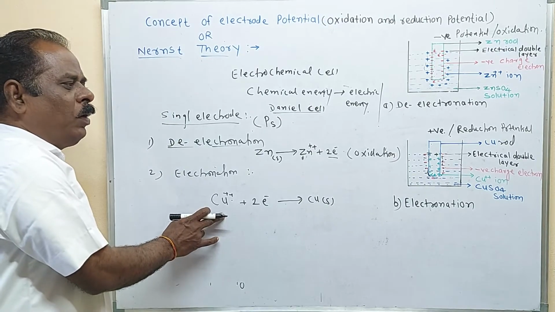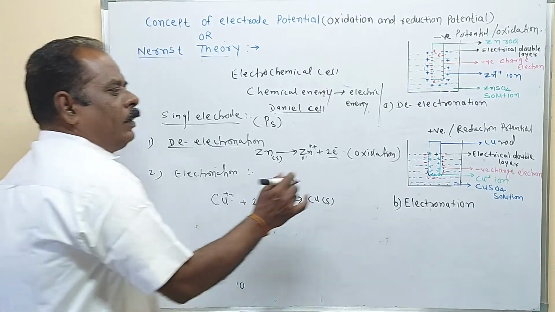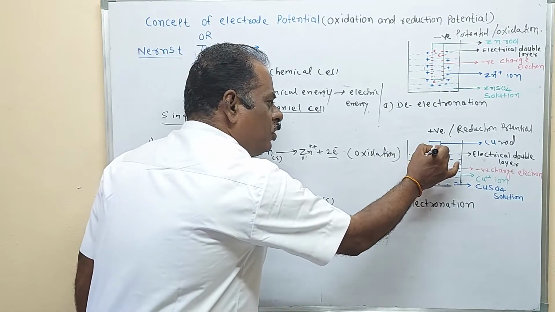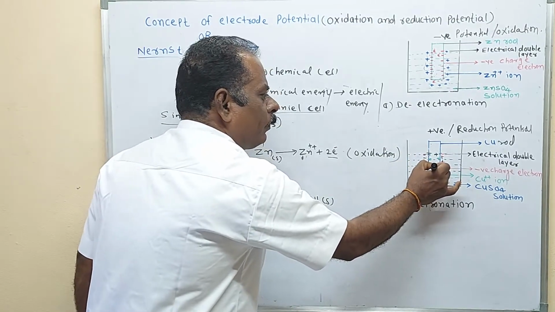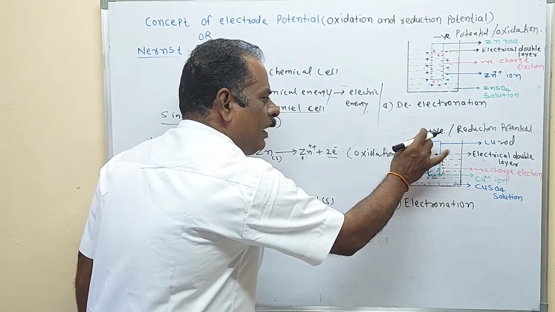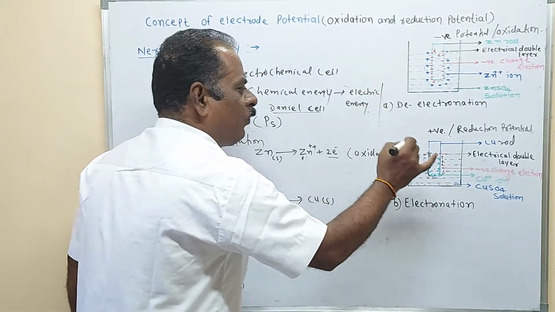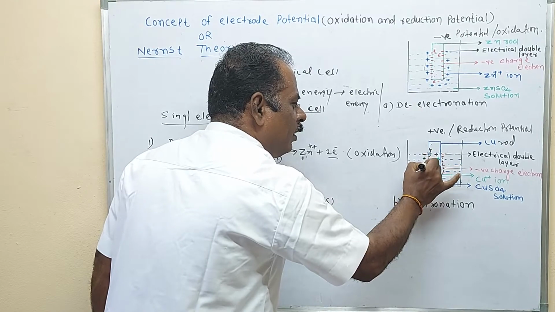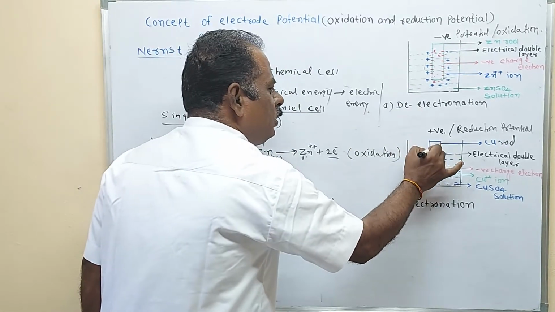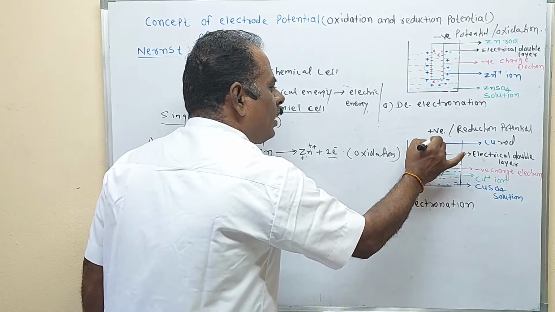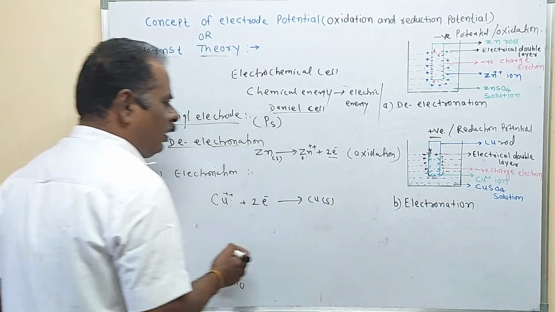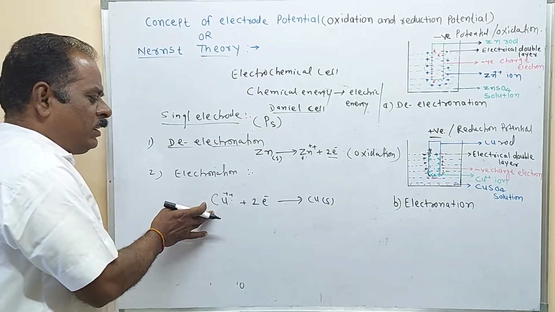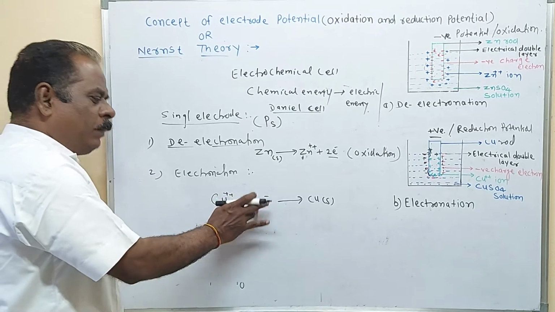Which type of potential is developed here? The copper ions deposited on the electrode accept electrons from the other electrode. Therefore, the electrode acquires a positive charge and the solution acquires a negative charge. The positive charge acquired on the electrode is called the positive electrode. What is the mechanism taking place here? The copper ion accepts the electron.